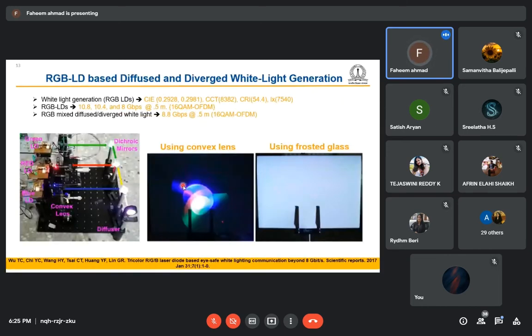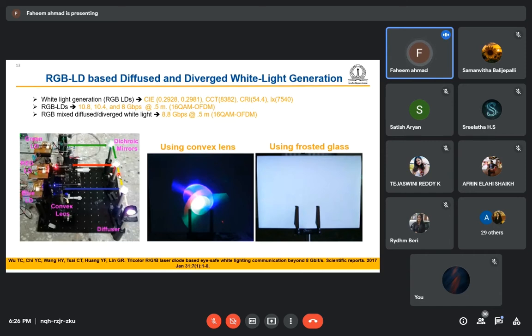So what have I covered till now? We can use the blue laser and convert the blue light into white by using the remote phosphor, yellow phosphor, or we can use the RGB phosphor also. Another technique to generate white light for illumination and communication is to use RGB laser diodes, three colors, because these three basic colors are used to make the colors: red, green, and blue.